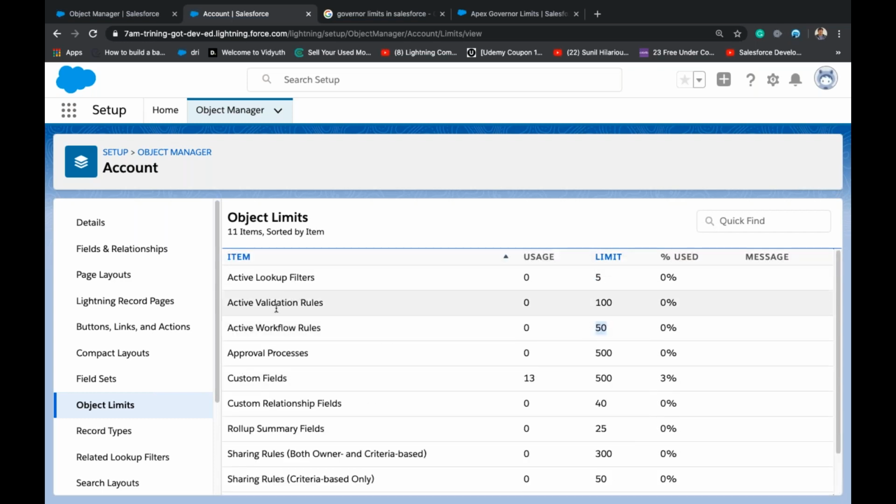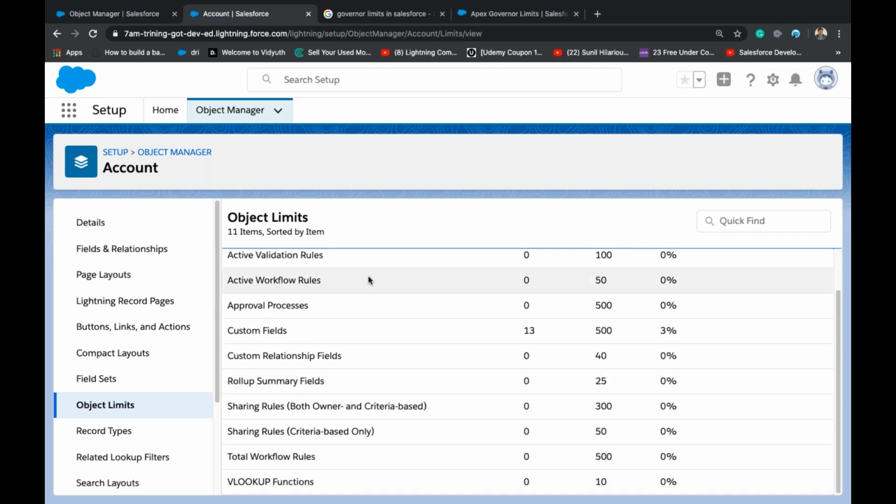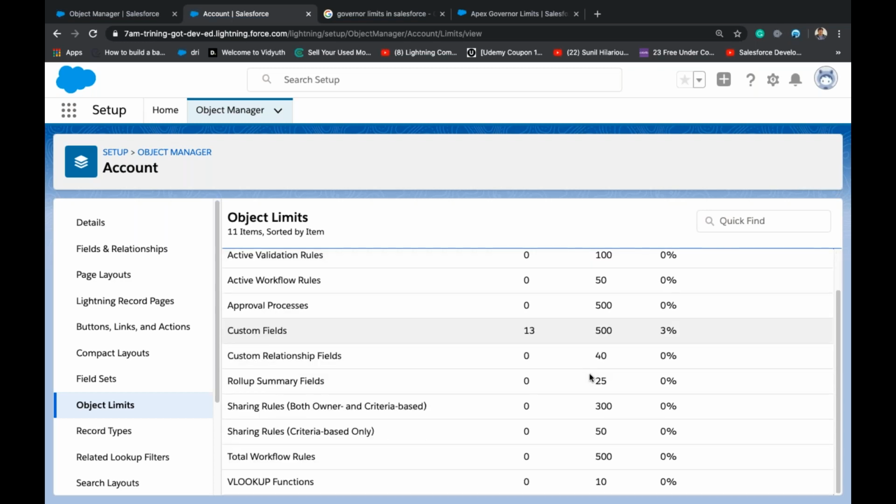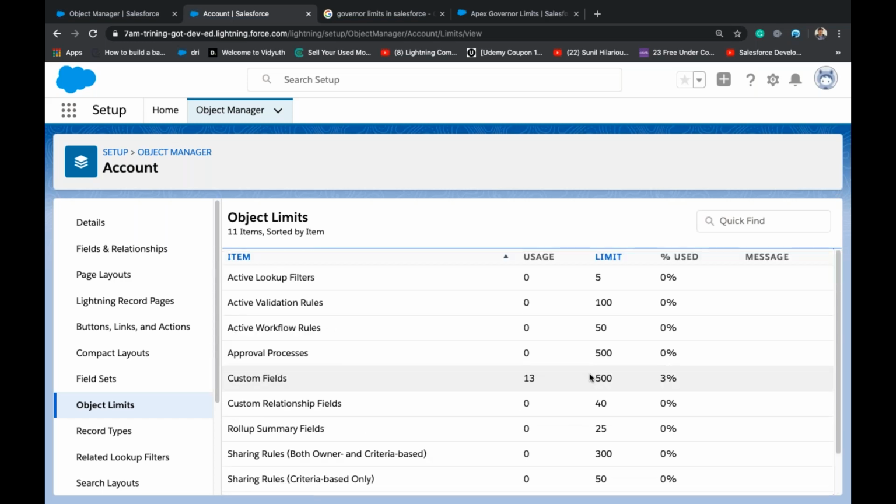Lookup filters, maximum 5. Validation rules: it's not mentioned in total, so active validation rules 500. Approval process 500. We can create a maximum of 500 approval processes on this object. So these are all the limits that we can create in an object and to customize.